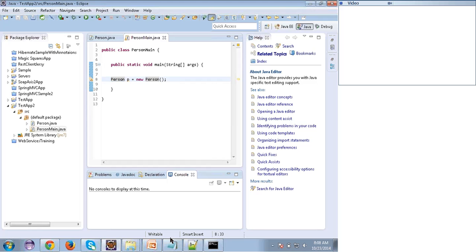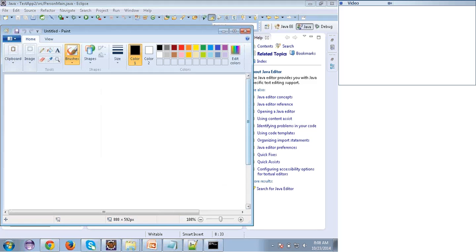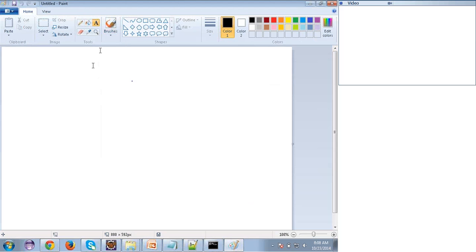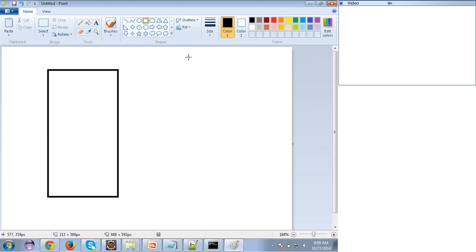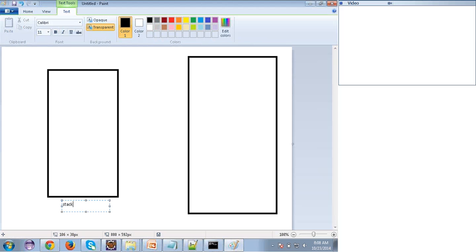I'll explain to you. Inside the JVM, there are two things: one is the stack and one is the heap. This is called the stack. I'm explaining where the variables will be stored.